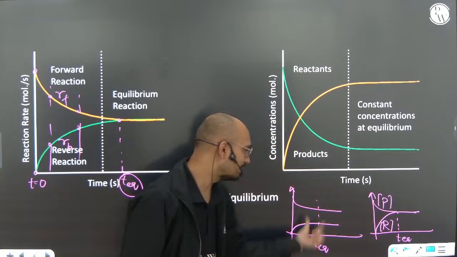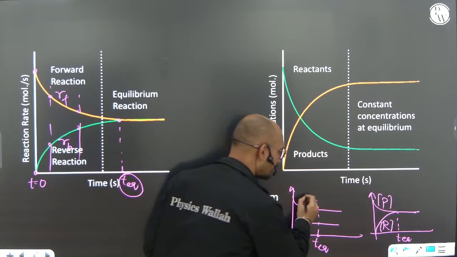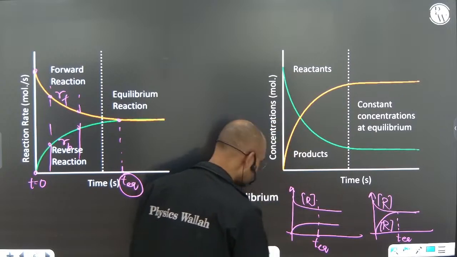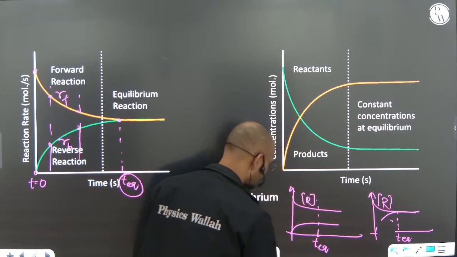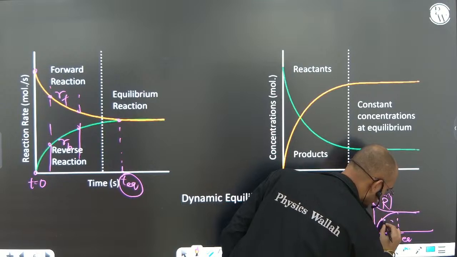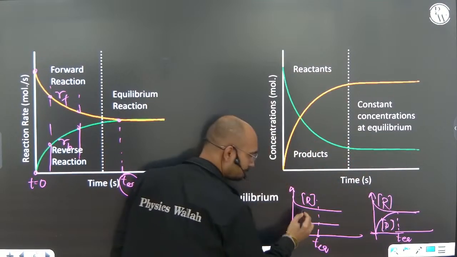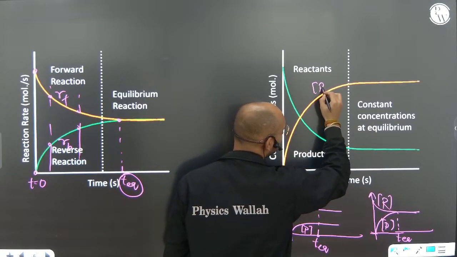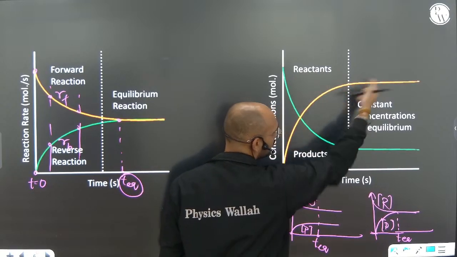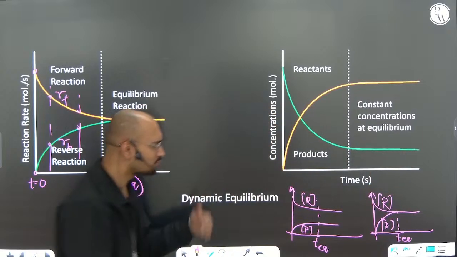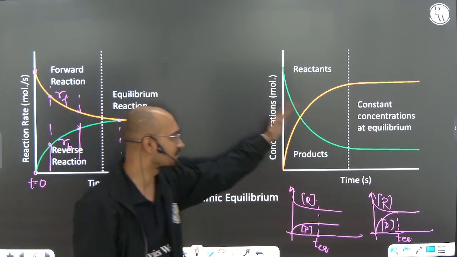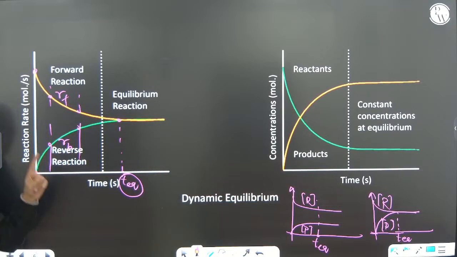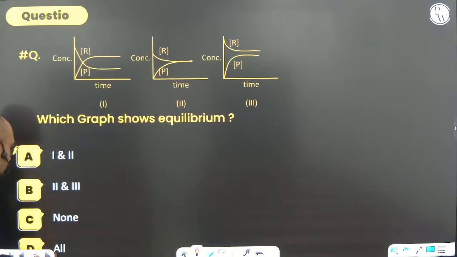They may be equal, or the reactant may be less, or the reactant may be more and the product less, or the product may be more and the reactant less. So anything is possible when there is a concentration versus time graph. But whenever there is a rate of reaction versus time graph, it should be the same: the forward rate should be equal to the backward rate.